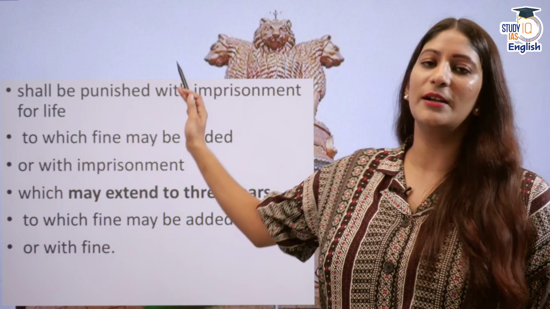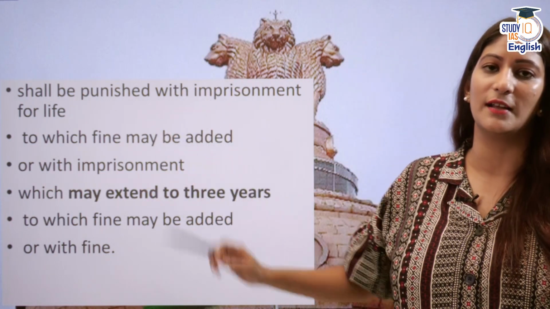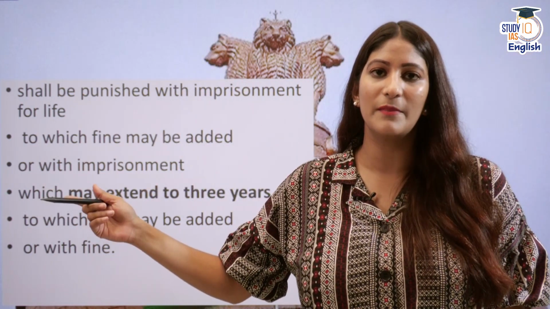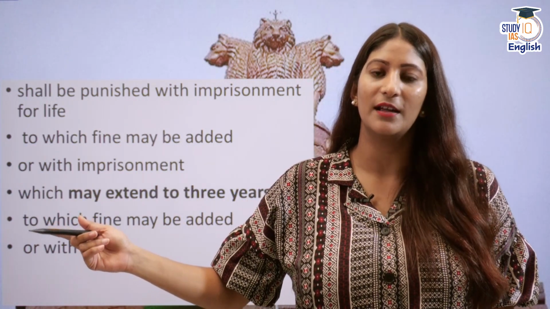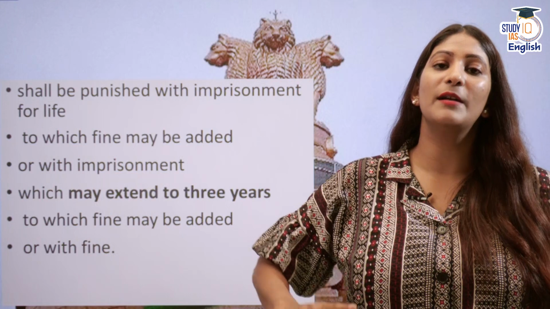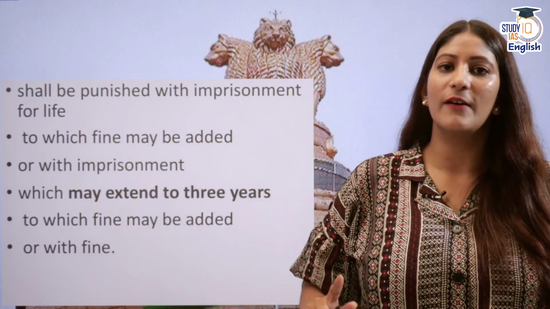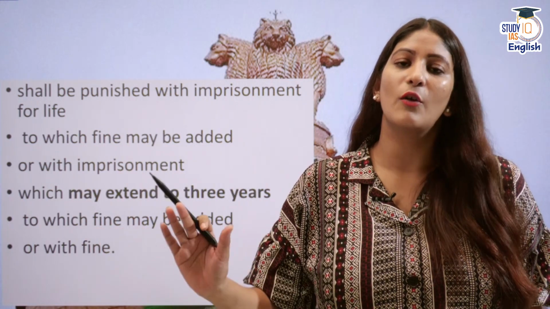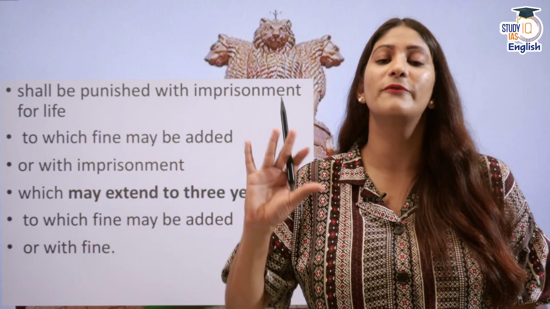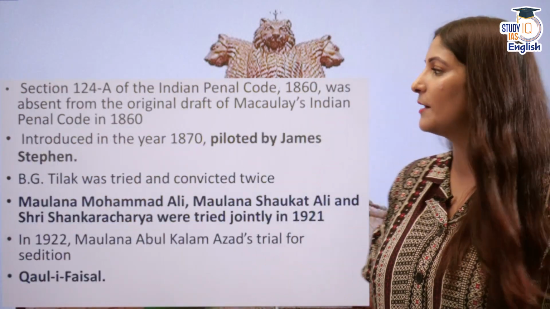Now, there shall be punishment for anybody who does that. 5 types of punishment are there. Either give them life imprisonment or give them up to 3 years of imprisonment. Either give life imprisonment plus fine or give 3 years of imprisonment plus fine. Or we can also just give them a fine. So 5 types of punishments are mentioned.